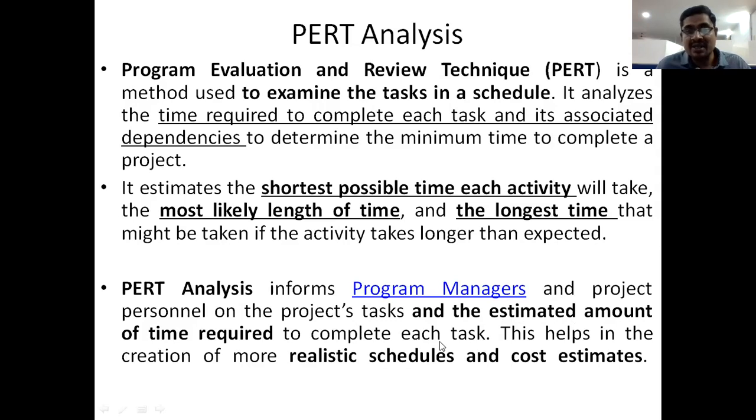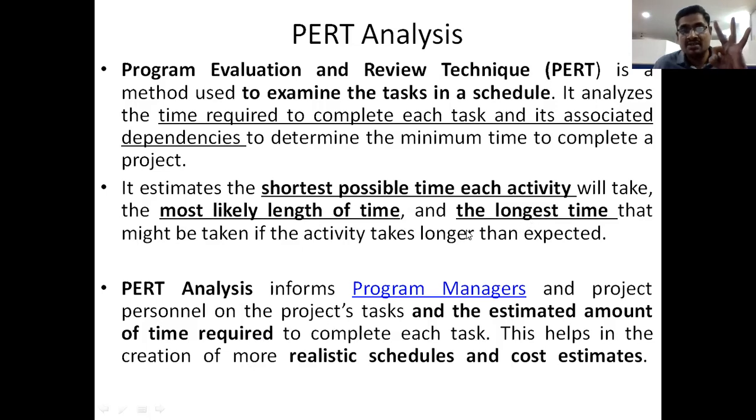So to complete each task, the estimated amount of time required is based upon these 3 timings: short time, long time, normal time. Once again, I want to repeat it: short time, normal time, and long time.